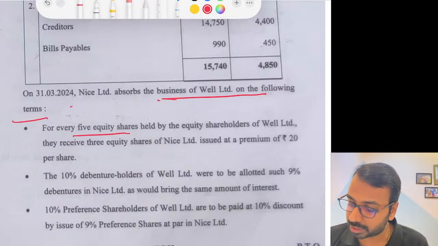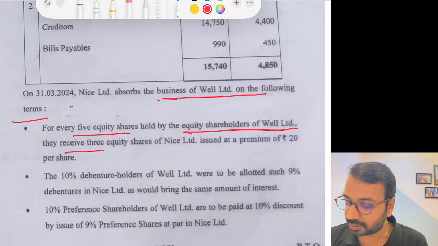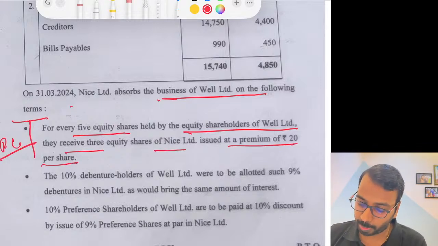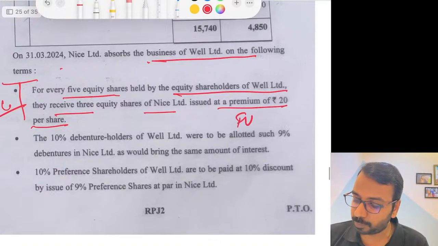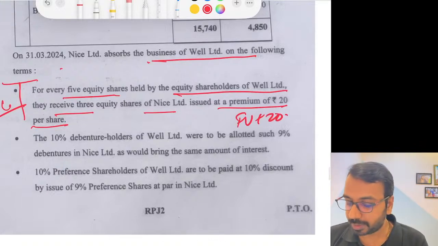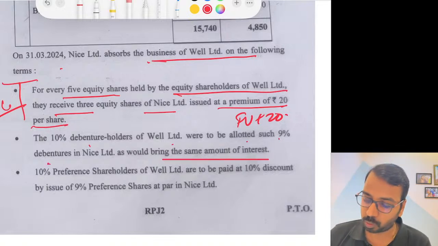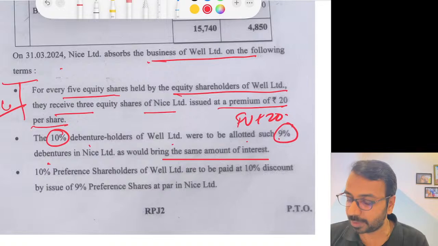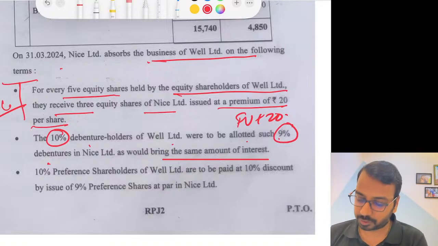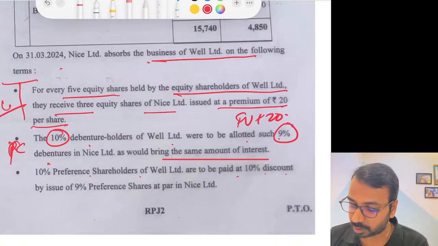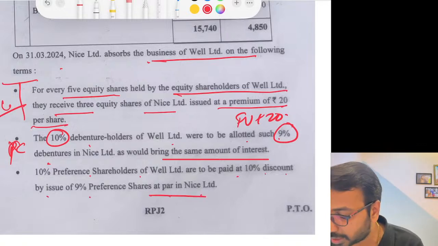For 5 equity shares held by equity shareholders of Well, they receive 3 in Nice, issued at a premium of 20 per share. So this is your purchase consideration. Value is face value plus rupees 20. 10% debentures of Well Limited were allotted 9% debentures to bring the same amount of interest. So whatever interest they are earning, that divided by 9% will give the number of debentures. This is not your purchase consideration. Preference shares were to be paid at a 10% discount by issue of 9% preference shares at par in Nice Limited.